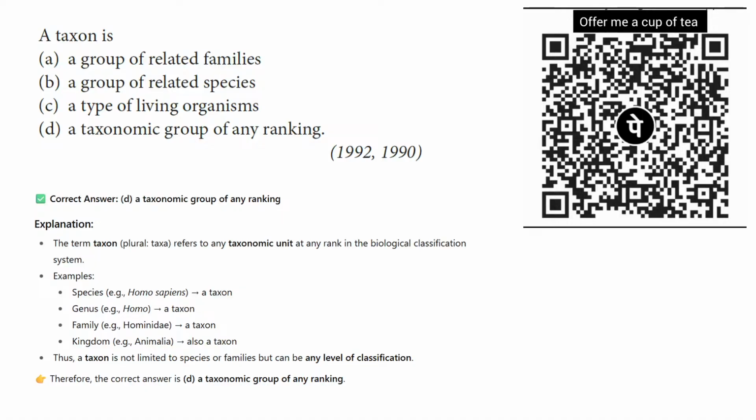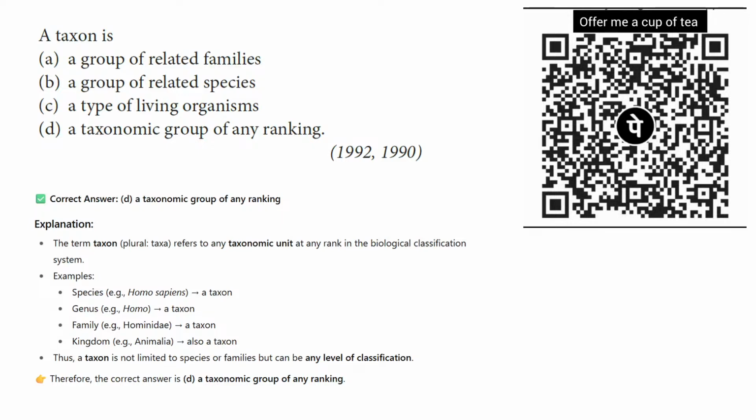Each and every one is a different taxon. So you have to remember that a taxon is a taxonomic unit at any rank in the biological classification system. A taxon is not limited to species or families, but it can be any level of classification. Therefore, the correct answer is a taxonomic group of any ranking.